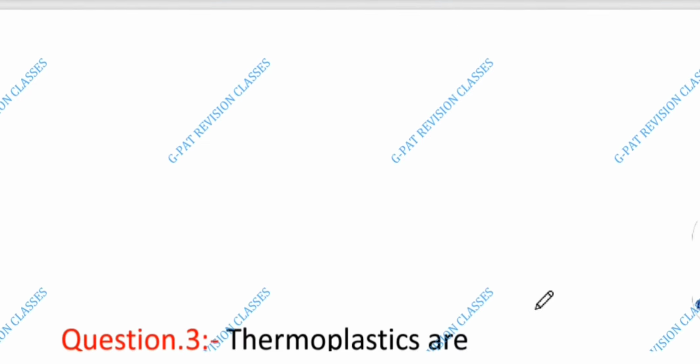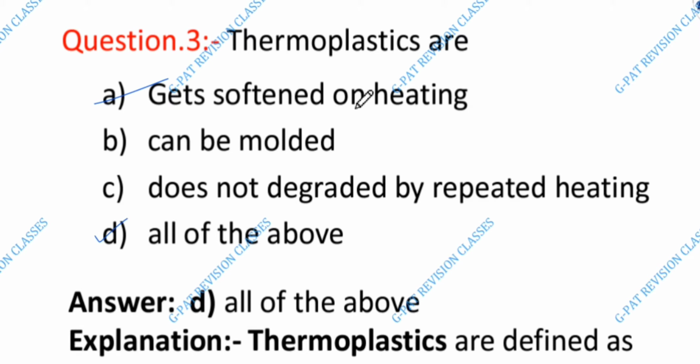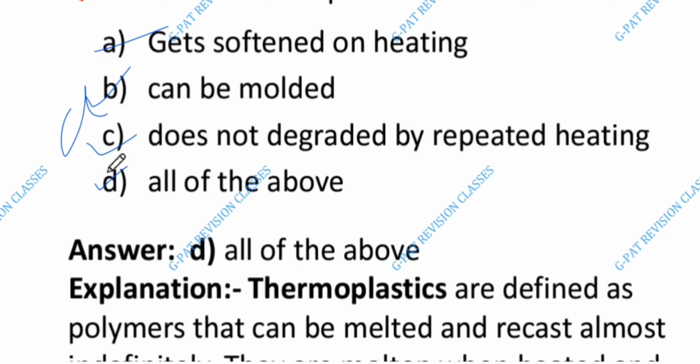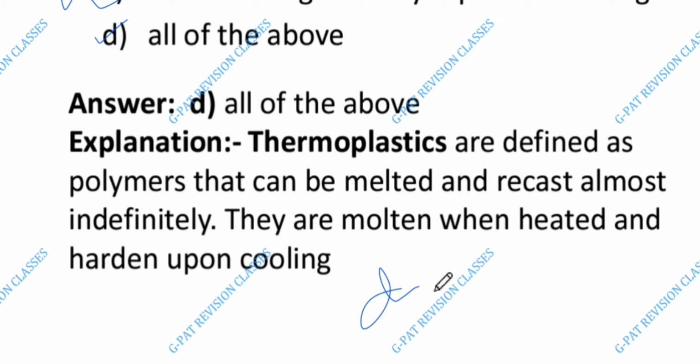Next is third question number. Thermoplastic are, the answer is D, all of the above. A is gets softened on heating, B is can be molded, and C is does not degrade by repeated heating. The explanation is thermoplastic are defined as polymer that can be melted and recast almost indefinitely. They are molten when heated and hardened upon cooling.